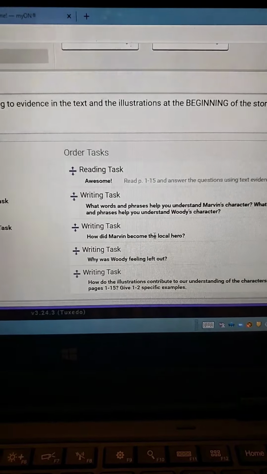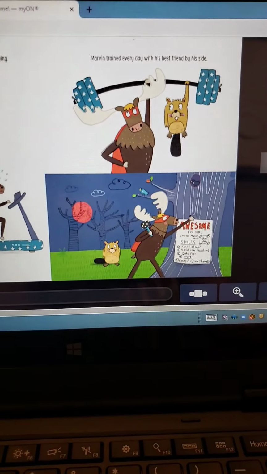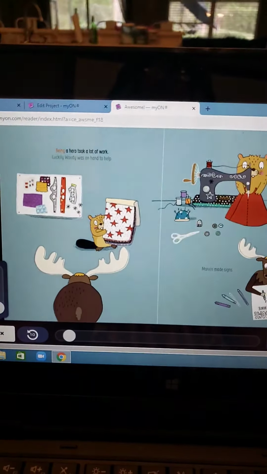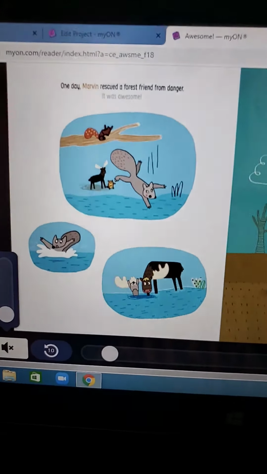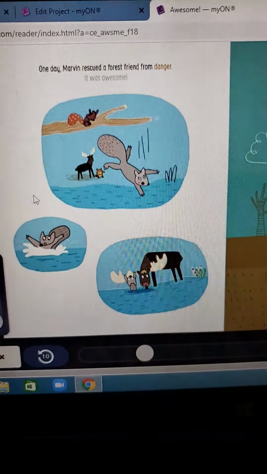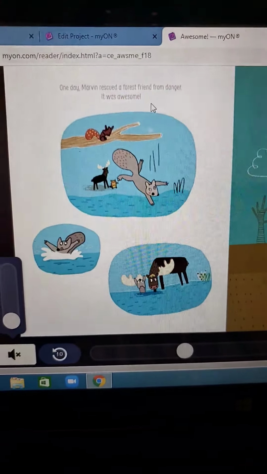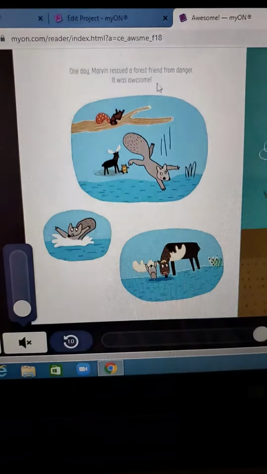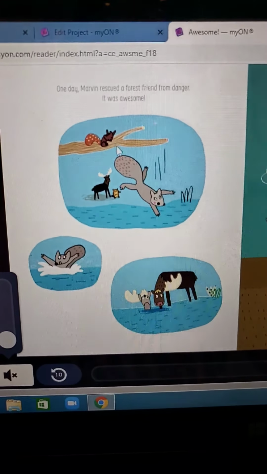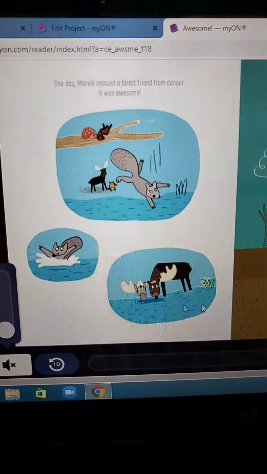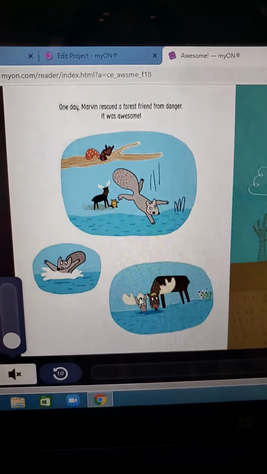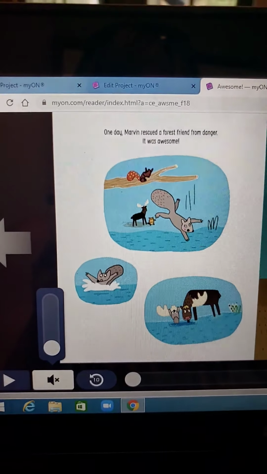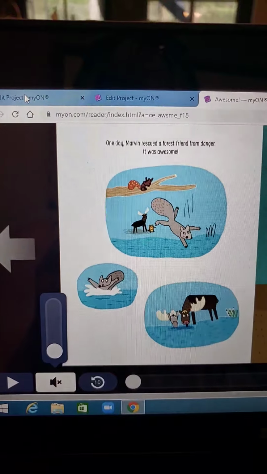How did Marvin become the local hero? Well, to answer that, we have to go back. Remember how he became the local hero? He became the local hero by rescuing a forest friend from danger. Now, the words in the text don't tell us how he rescued a forest friend from danger, but the pictures do. You can see Squirrel jumped into the water, and that is how Moose rescued him from the water. So that is how he became a local hero.